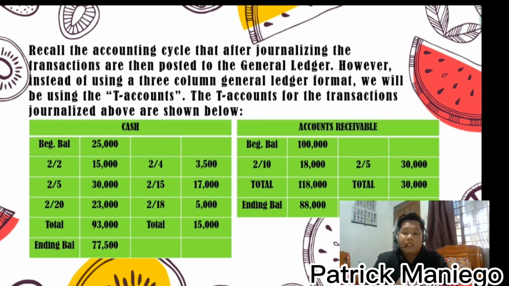Now, what is a T account? A T account is a graphic depiction of an account that you may use to plan out the journal entries and to record transactions. Examine a T account in the balance sheet. Does it look similar? That's because the underlying concept is the same. Debits are on the left and credits are on the right. We will look at the numerous entries in the journal and determine what the credit and debit are so that you may correct it and return it to its rightful state.